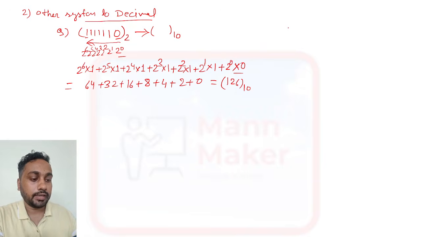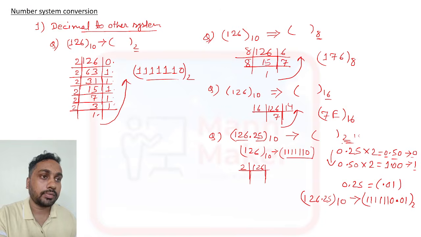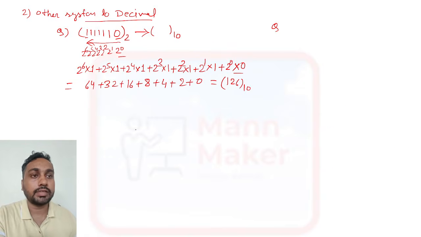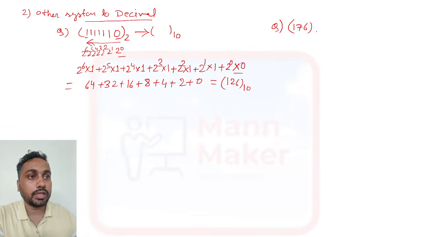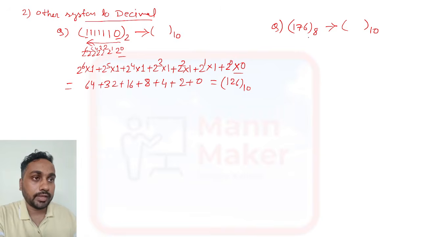Now let's see the next one. As we have seen, the octal number is 176. Now we will check 176. We have octal, and they have asked to convert this into decimal form. How will we do it? Again the same process.